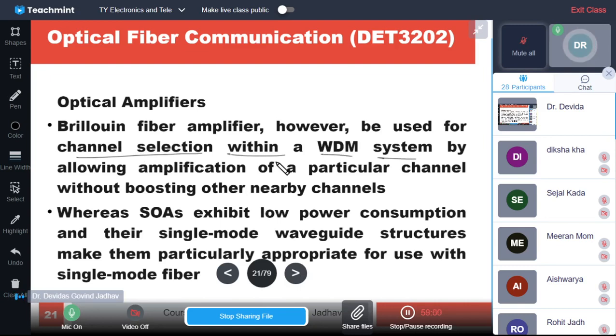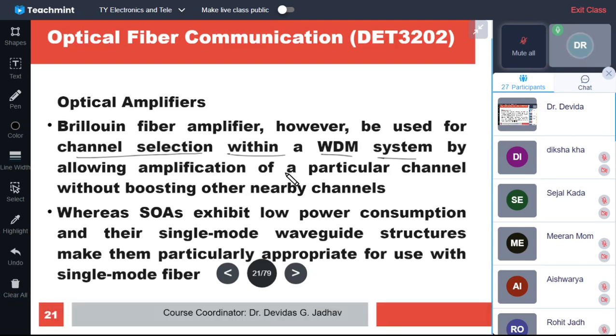Though it can be used in the local network for subscribers, the very highly important application is this channel selection. Not only amplification, it is used for channel selection, which is a sort of filtering.